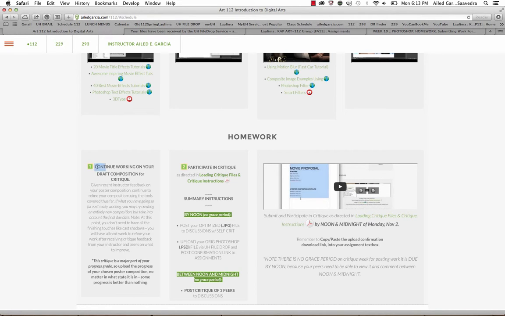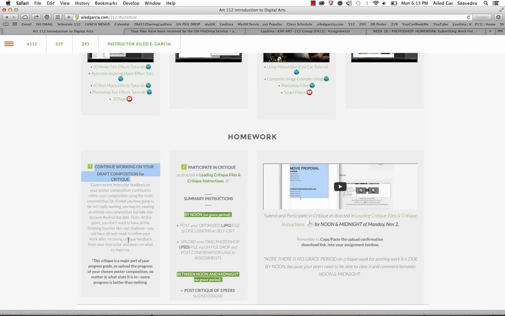All right, this week for homework, you're going to continue working on your draft composition for critique. You're going to basically take all of the feedback that you've been receiving and implementing, as well as any changes that you feel you need to make to improve your composition. At this point, it doesn't have to have all of the finishing touches. You're going to have time next week to do all the finishing touches and refinements. So go ahead and do that.